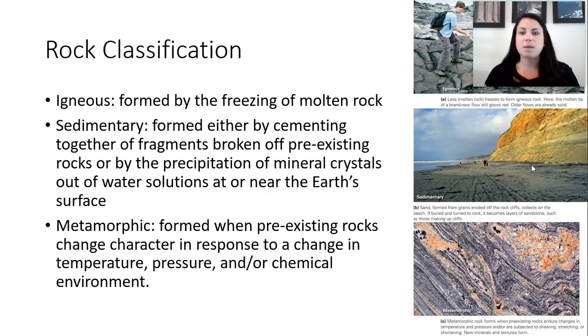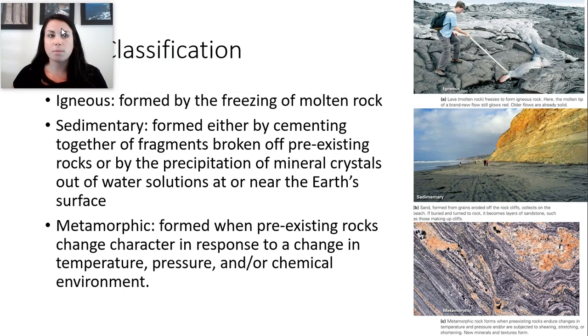And we see these types of rocks in different types of rocks. So we have three different types of rocks. We have igneous rocks, which are formed by the freezing of molten rock.